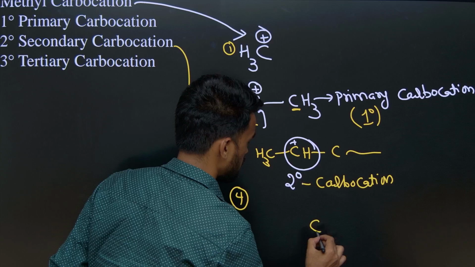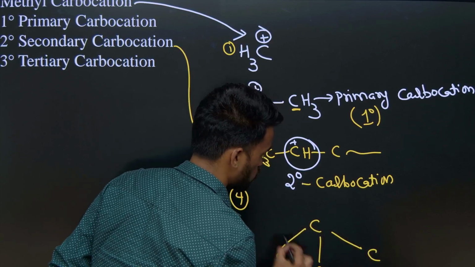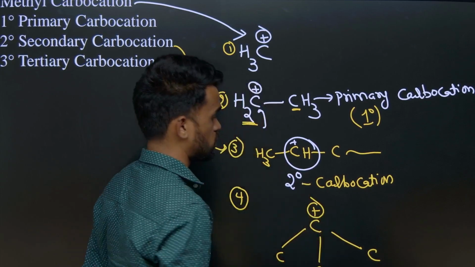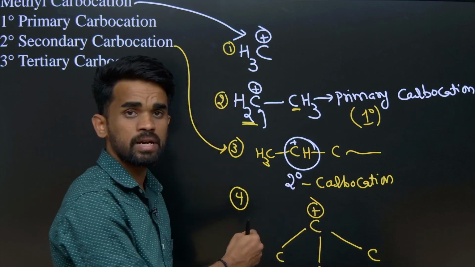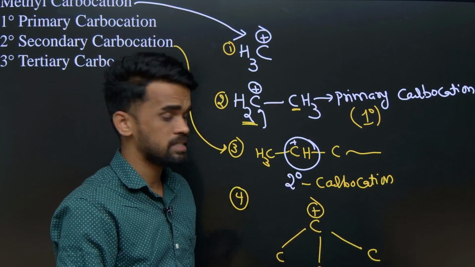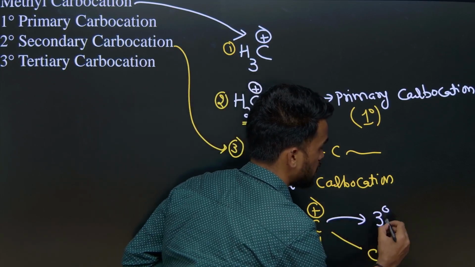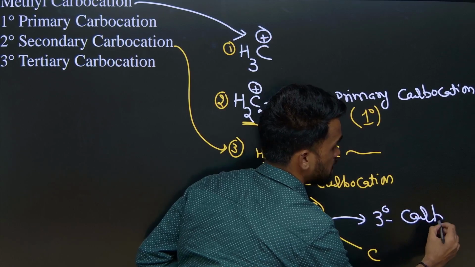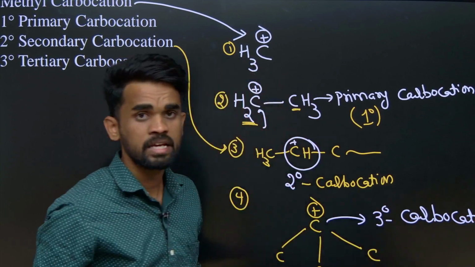So let us say one carbon here. So these carbon groups are now attached with a positive charge on it. Since it has 3 carbon atoms directly attached to the central carbocation, you can call it a tertiary or 3-degree carbocation. So these are the 3 classifications we have: primary, secondary, tertiary carbocations.